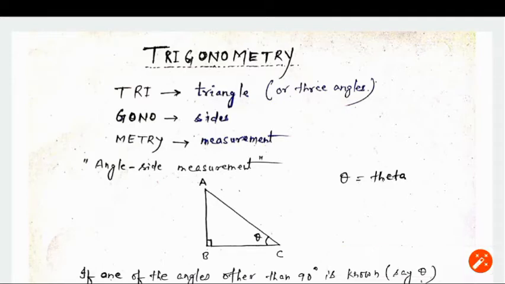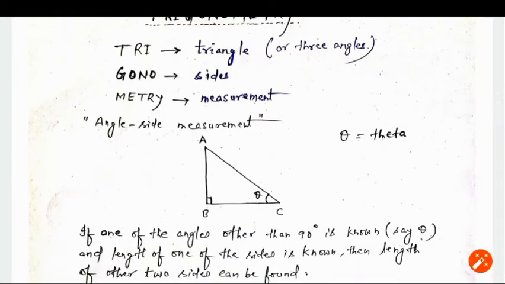came to know that in a right angle triangle, if one of the angles is known other than 90 degree, we have three angles here. One angle is 90 degree, one angle is this angle C and angle A. So if any angle other than 90 degree is known, suppose angle C is known, and the length of any one side is known, suppose the length of side AB is known.